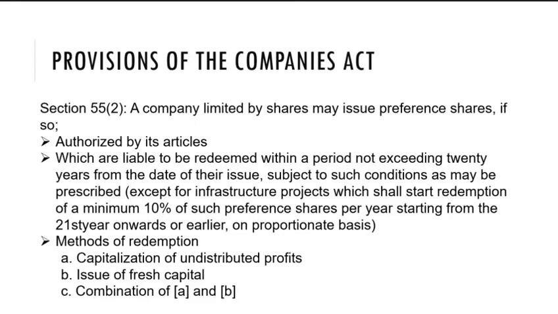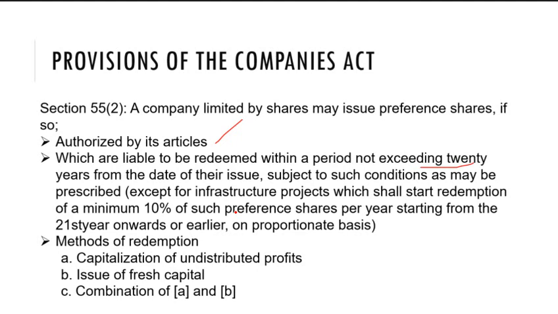Then, provisions of the Companies Act regarding the redemption. Section 55, subsection 2 of the Companies Act: a company limited by shares may issue preference shares if so authorized by its articles, and which are liable to be redeemed within a period not exceeding 20 years from the date of their issue. In the case of infrastructure preference shares, it can be 20 to 30 years.